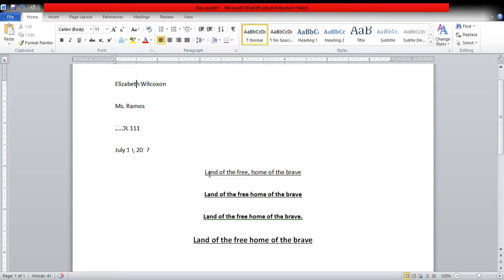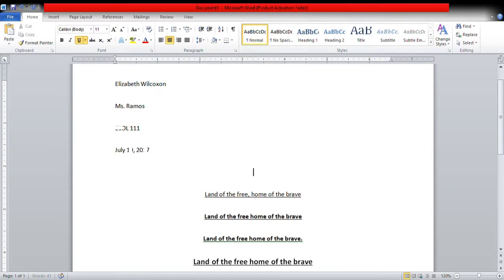So what I'm going to do is I'm actually going to type what my title should look like. So the first word is always capitalized. Oh, see, and I don't want to underline. So I made it so it's not underlined or bolded or anything. So here's my first word, land. That should be capitalized. It's the first word. It's also a content word. It's a word that gives us some information.